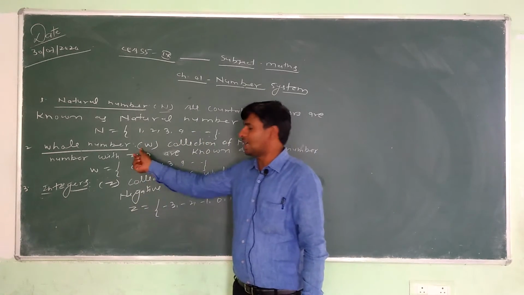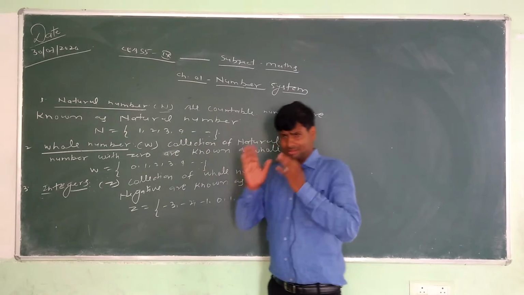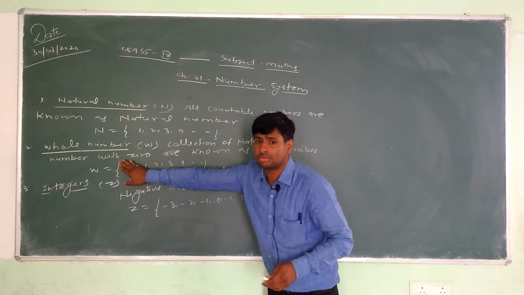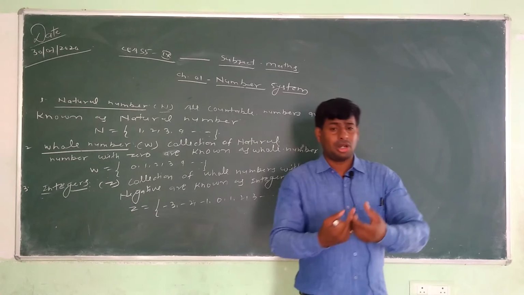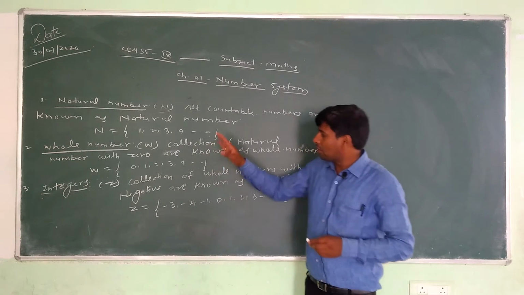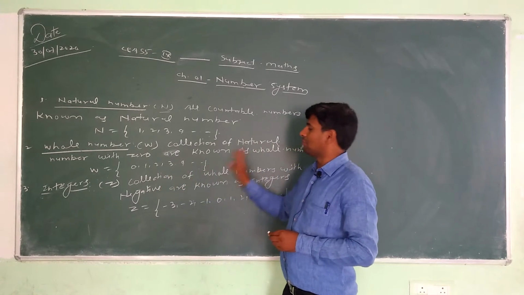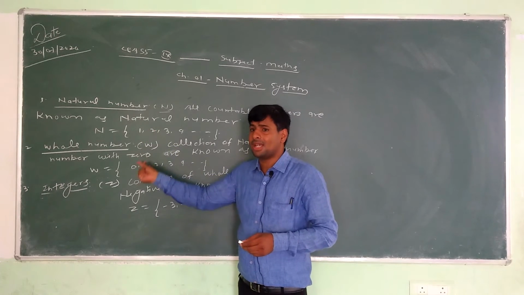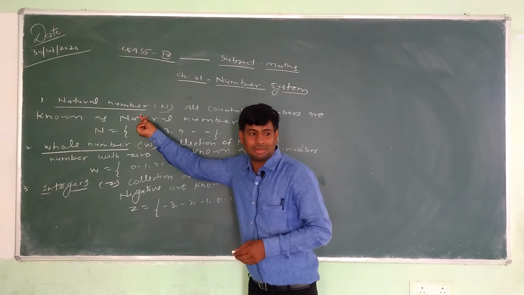Whole numbers are represented by capital W. What is the sense of whole numbers? The collection of natural numbers with zero is known as whole numbers. Means if we collect zero along with the natural numbers, then what does it become? Whole numbers. Whole numbers are 0, 1, 2, 3, 4 and so on. You can say that every natural number is a whole number, but every whole number is not a natural number. That's clear.